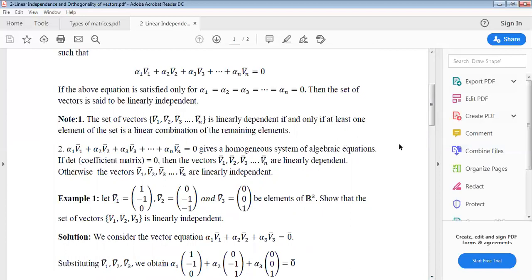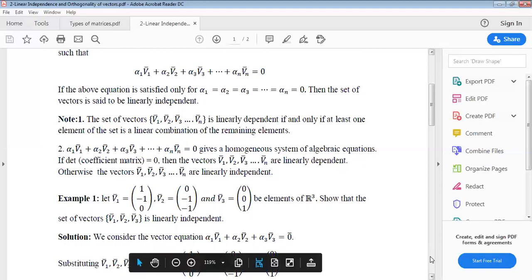By using the determinant, we can say whether the set of vectors is linearly dependent or linearly independent. If the determinant of the coefficient matrix equals 0, then the vectors v1 bar, v2 bar, v3 bar and so on vn bar are linearly dependent. Otherwise, the vectors are linearly independent. You can understand this by the next example.